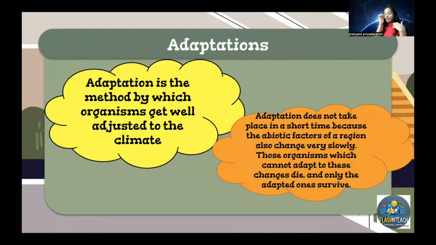For example, if I am in this zone and I move to Amsterdam, where the weather is very cold, it is very difficult for me to be there, right? I cannot adapt. But if I stay there for 10 to 20 years, I can easily adapt to the environment, right? This is the same way plants and animals adapt to the environment. When they grow, they adjust with the surroundings, and with the changes in the surroundings as well.